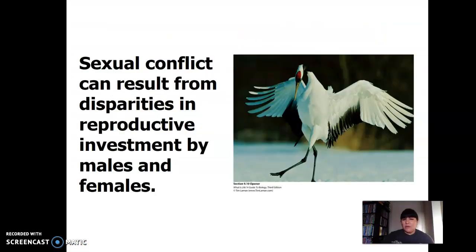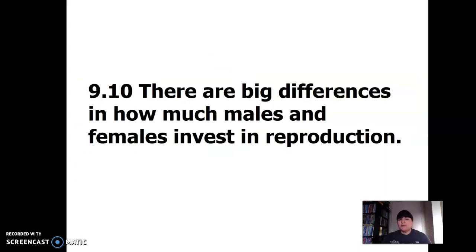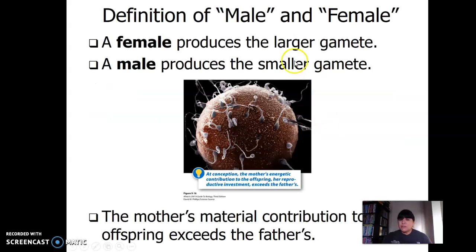All right, now the end of this chapter, and it's very interesting. We could be talking about sex and sexual conflict and breeding behaviors, right? So we see that there's an evolutionary underlying theme. Yeah. Big differences in how much males and females invest in reproduction. This is real, right?